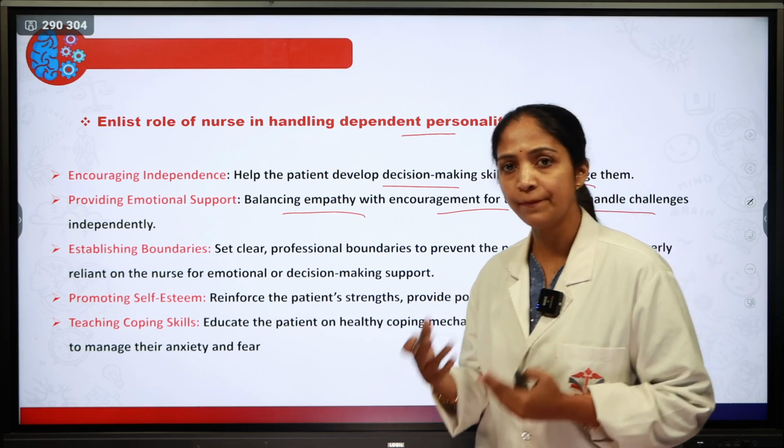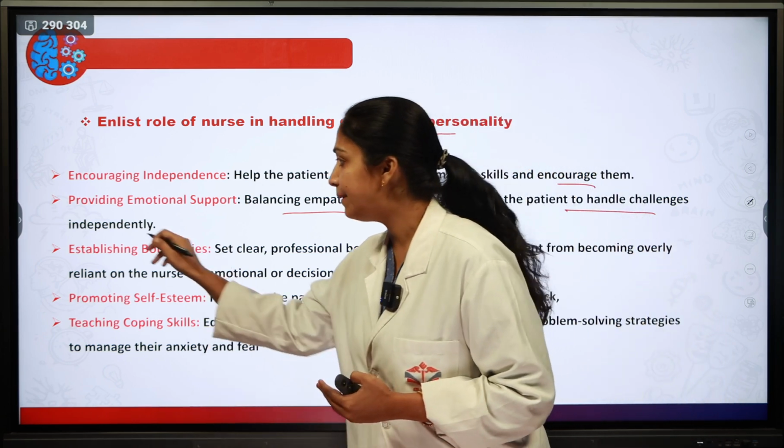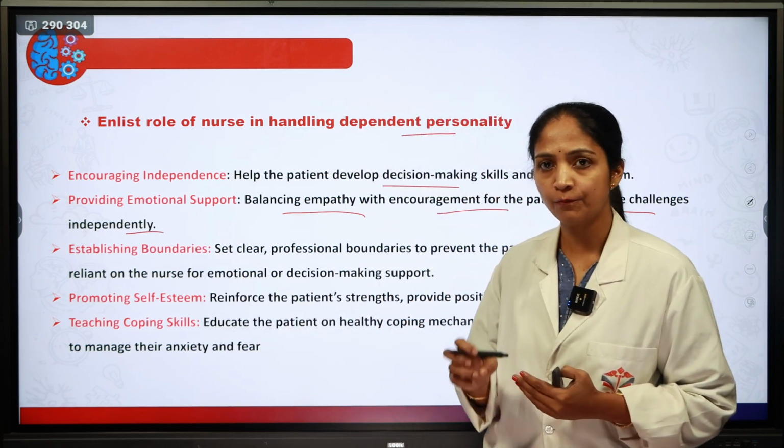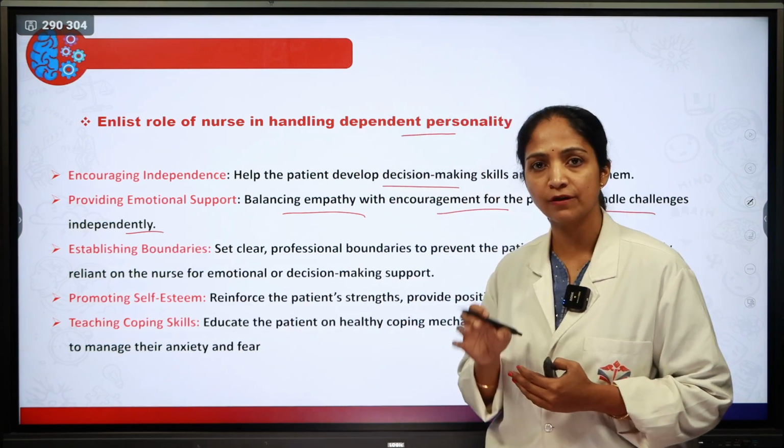So we have to make them handle things independently. So that is providing emotional support for the patient.